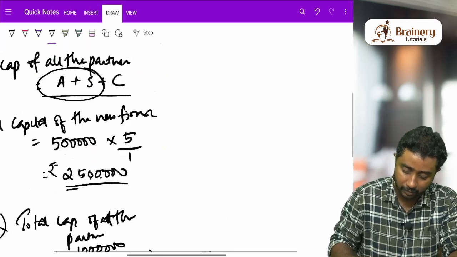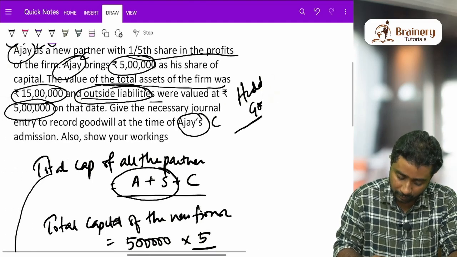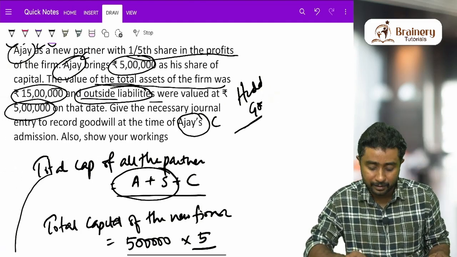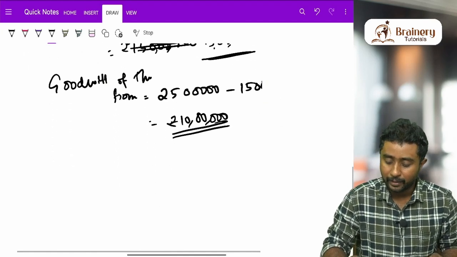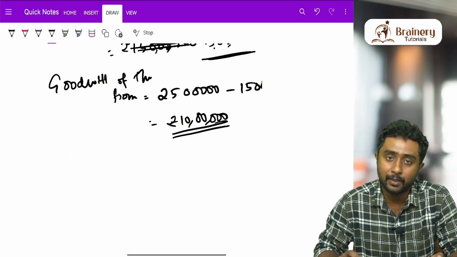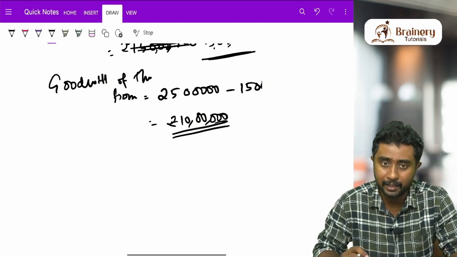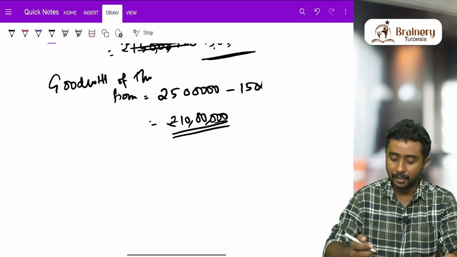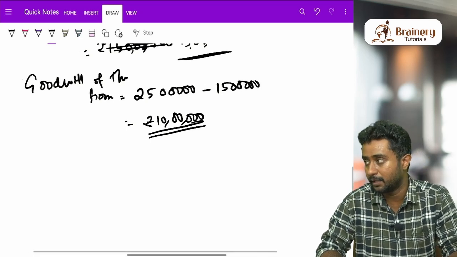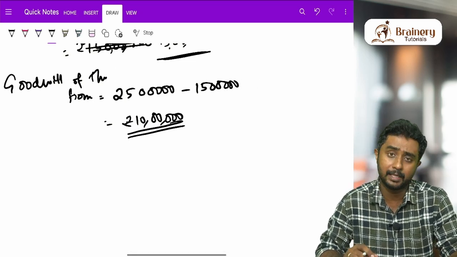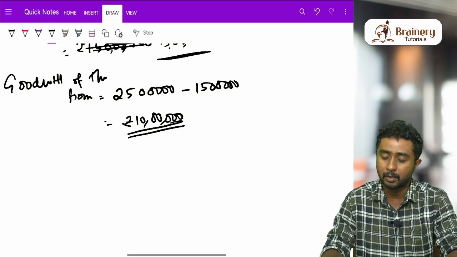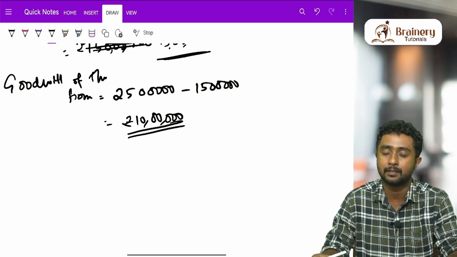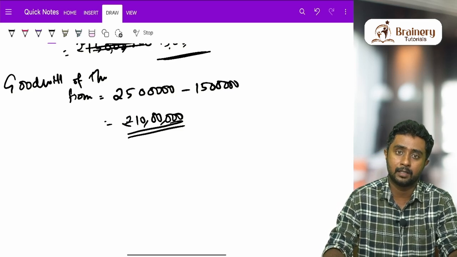Is the question over? Now we have found the goodwill, but we have to pass the necessary journal entry to record the goodwill. So we have to think about whether they are asking only for the journal entry related to goodwill. The capital bringing entry, when a person comes into the business and brings some capital, is already given in the question. He is bringing 5 lakh as capital. That entry need not be passed because the question asks only for the journal entry related to goodwill.